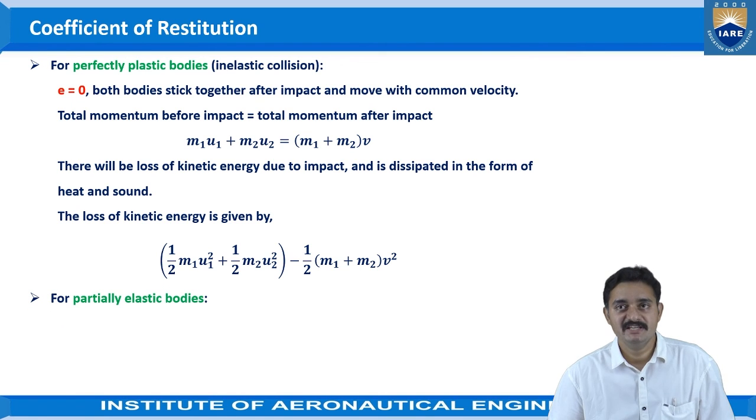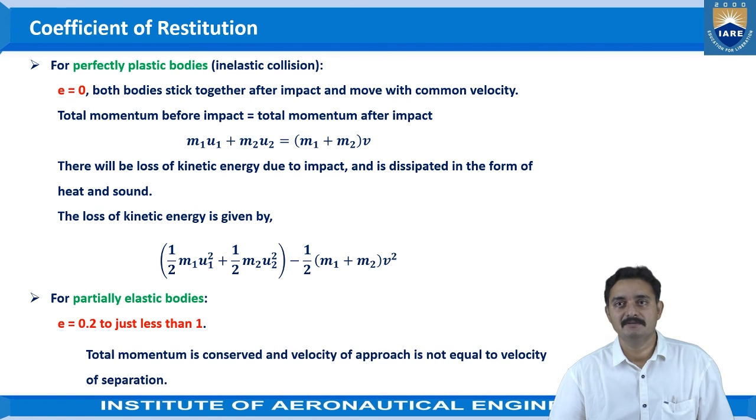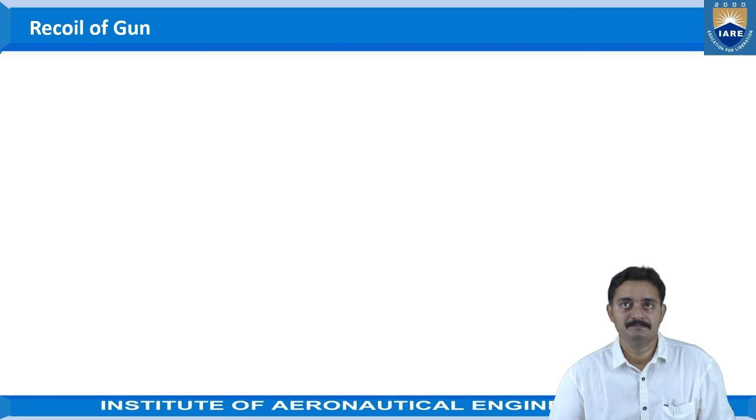Now for partially elastic bodies, which is the third case, E is just less than 1. Total momentum is conserved and the velocity of approach is not equal to the velocity of separation. These are the practical situations.